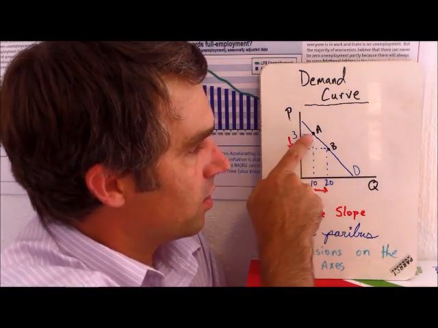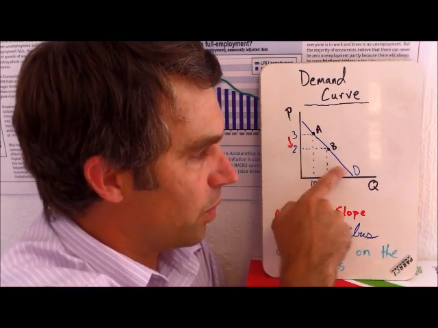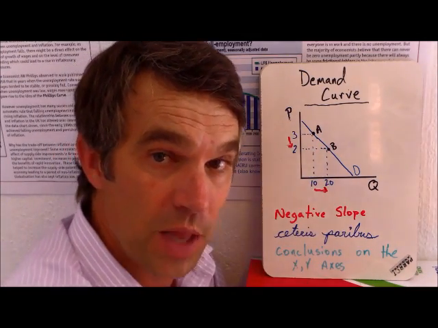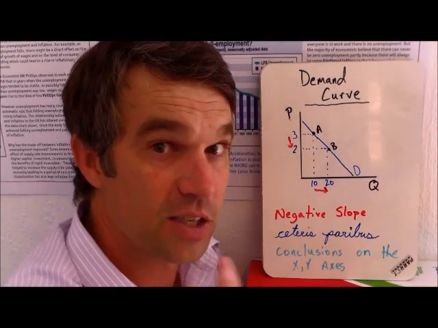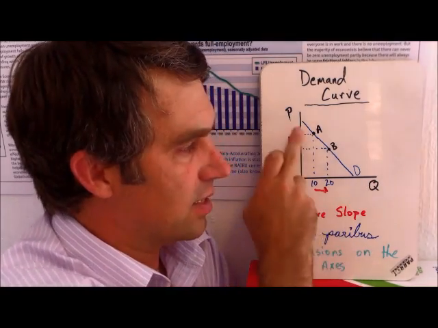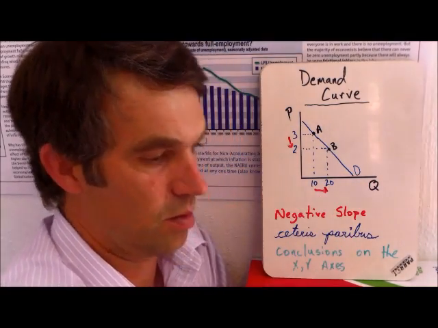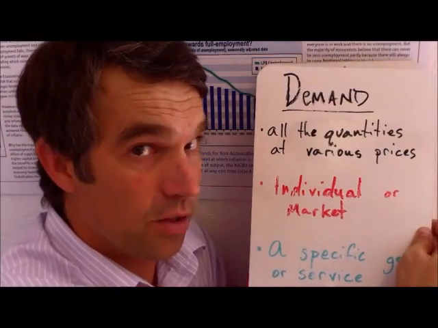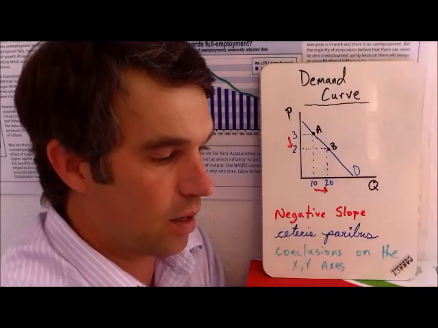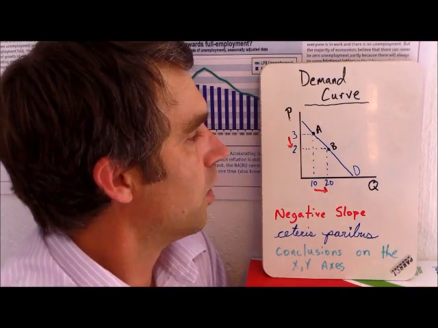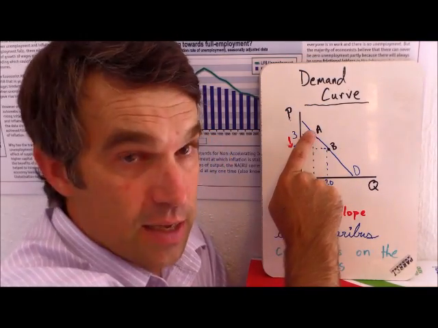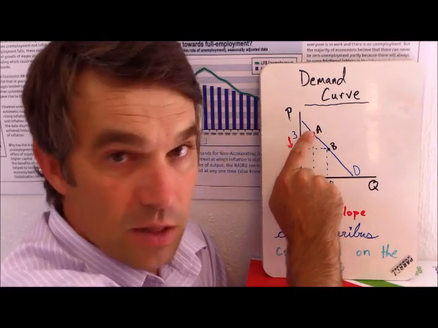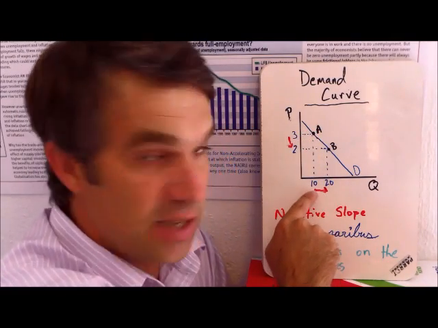The most important thing you notice about point A and point B is they're both on the demand curve that I drew. So when I drew that demand curve, and again, this is a learning device, what I'm saying is this represents all the quantities at all the various prices in that market. So point A, what I'm saying is, when the price is 3, the quantity that will be demanded is 10.